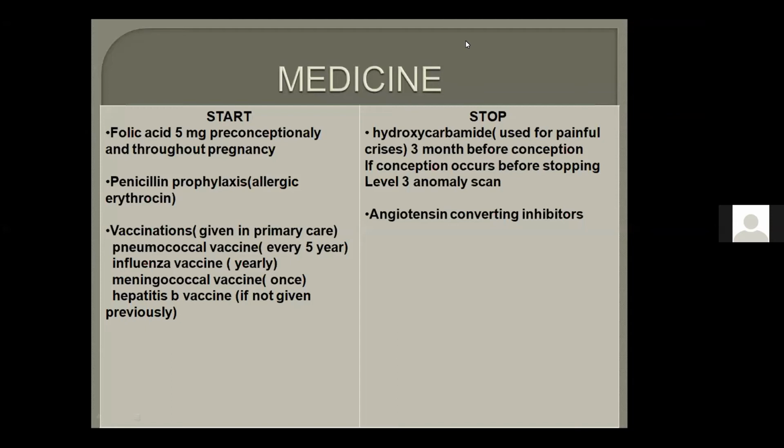Bhaskar, Haemophilus influenzae vaccine, yearly. Would he give it or not? We give it yearly. If it was given a year back or 2 years back, then we will give it before attempting pregnancy.